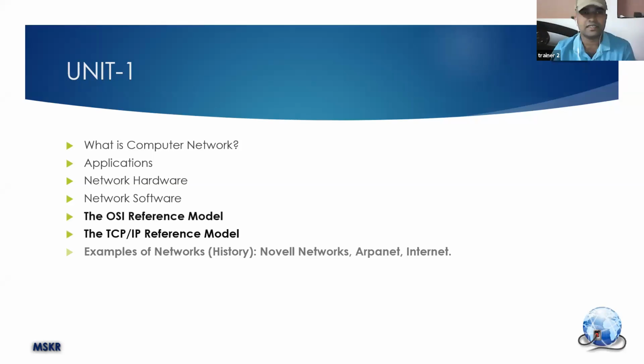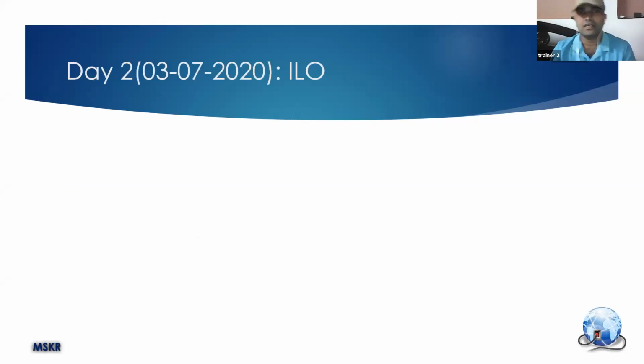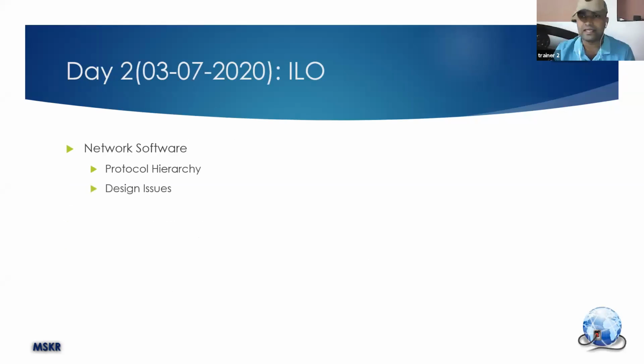So in today's discussion, we are going to see network software. In network software, we are going to discuss three major components. One is the protocol hierarchy. The second is the design issues you must take care of when you design software for a network service. There are two types of communication involved: one is connection oriented and the other is connectionless. What is the difference between these two in terms of software?